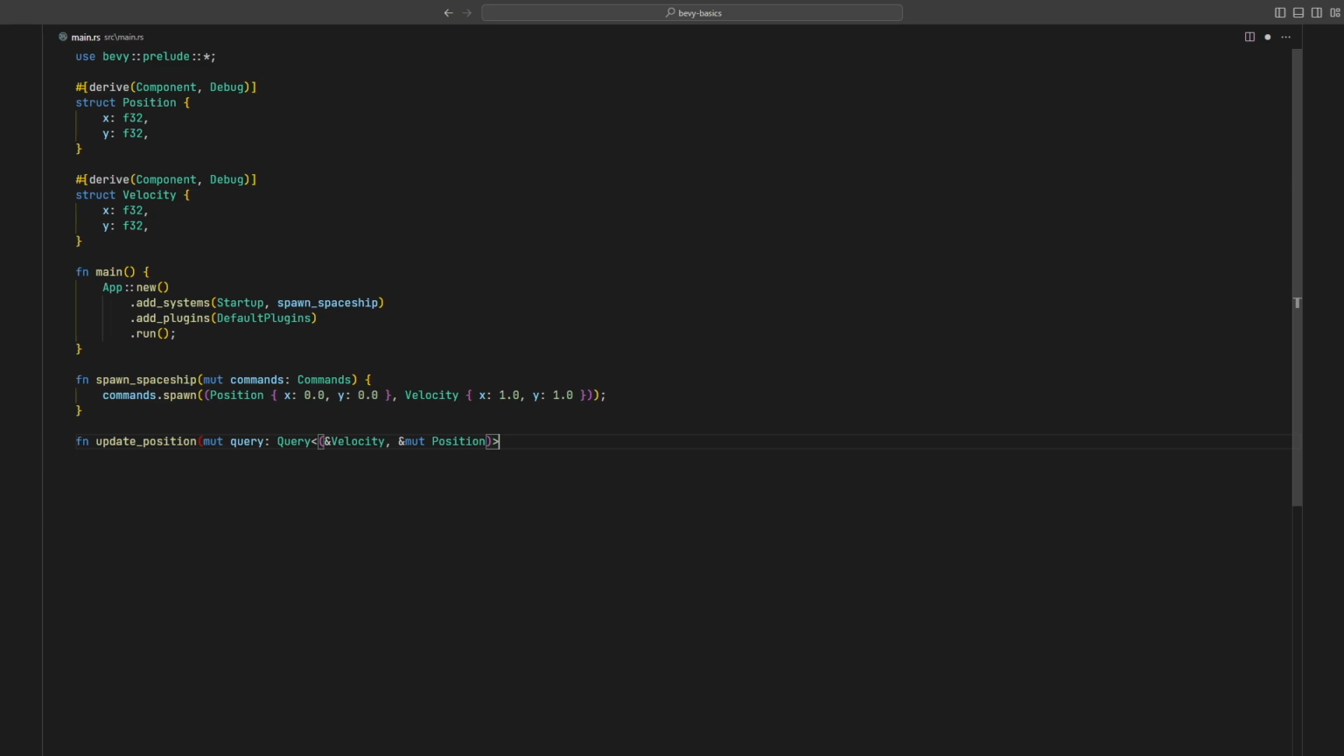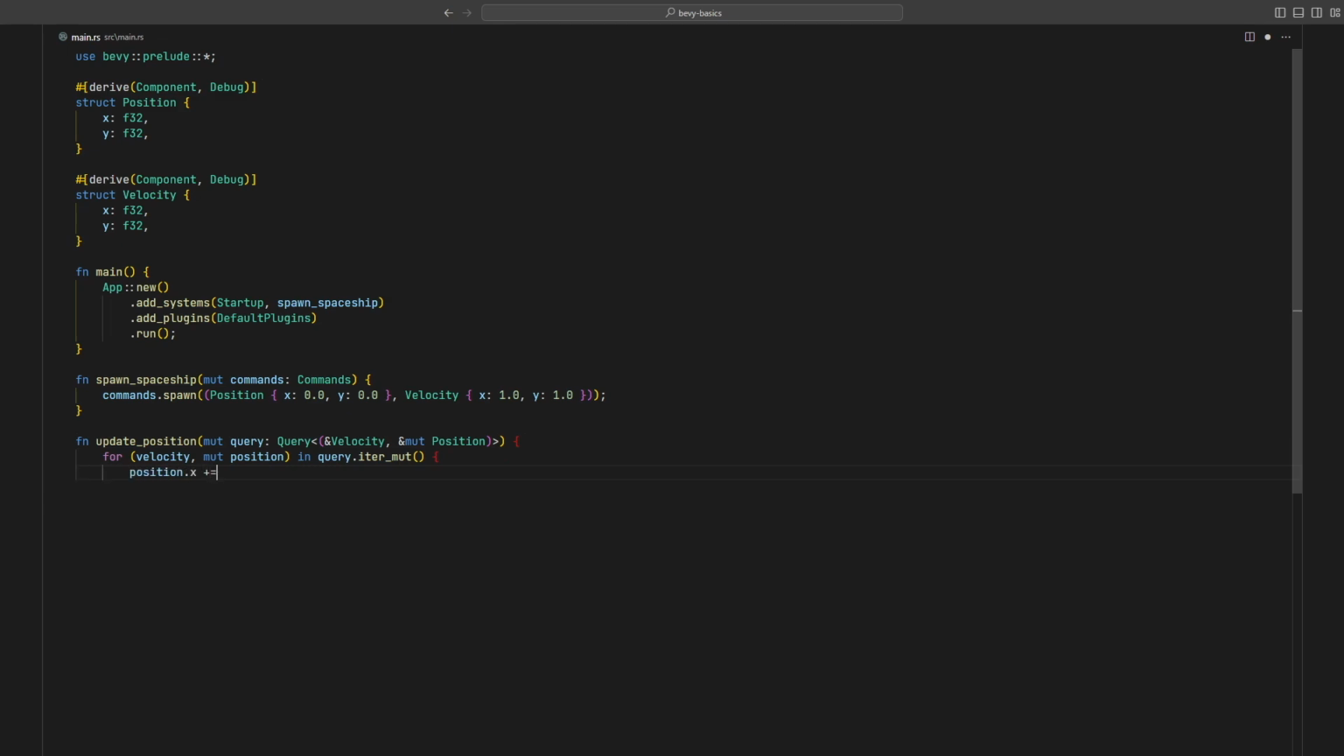the query. In the same way that Bevy will inject the commands queue to our startup system, Bevy is going to inject the required data for this query to our update position function. In the function body, we're going to simply iterate over both components for every entity in the query. This accesses the ECS storage and fetches every entity with the corresponding components that we've defined in our type signature.